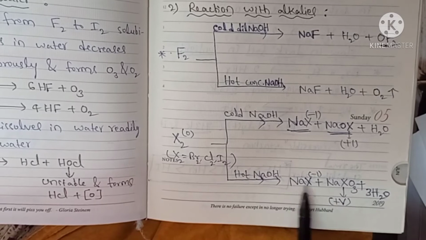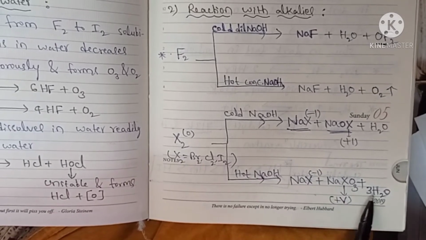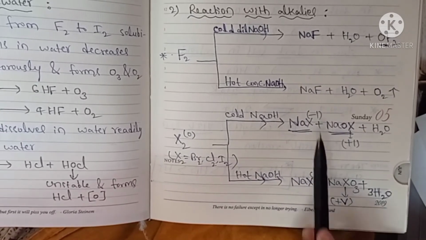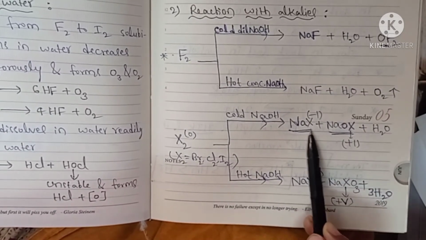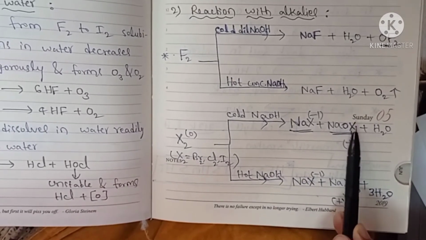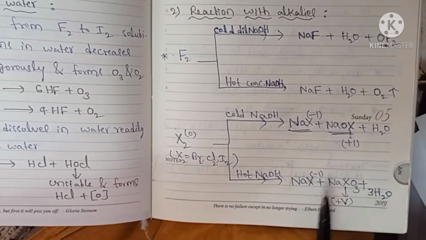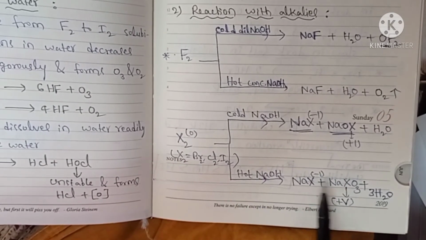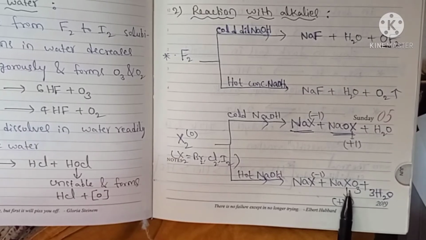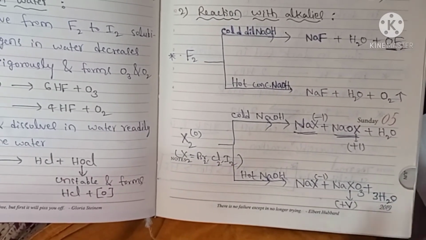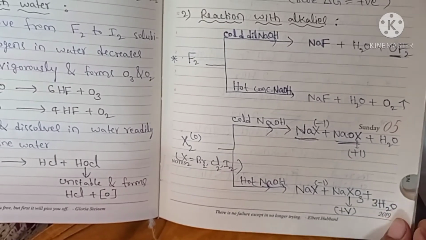And when halogens except fluorine react with hot NaOH, they will form NaX, NaXO3 and water. These products you have to remember. So with dilute NaOH, we will get NaX and NaOX, where X is bromine, chlorine or iodine. And if it reacts with hot NaOH, it will form NaX and NaXO3. This is also an example of a disproportionation reaction.